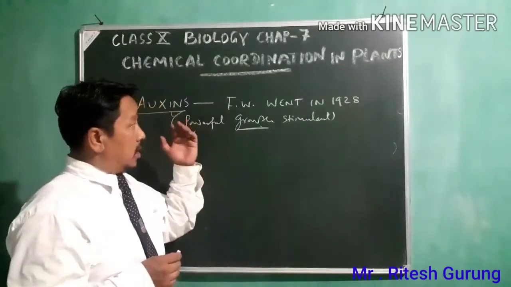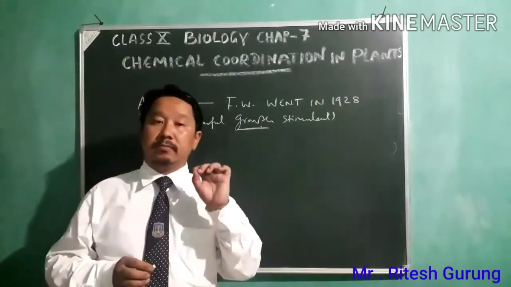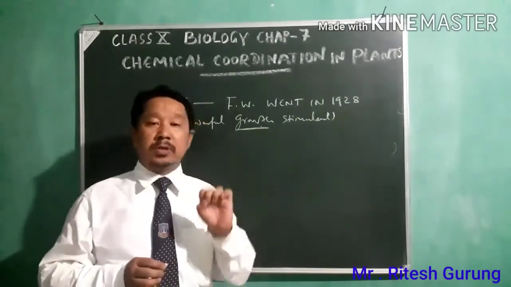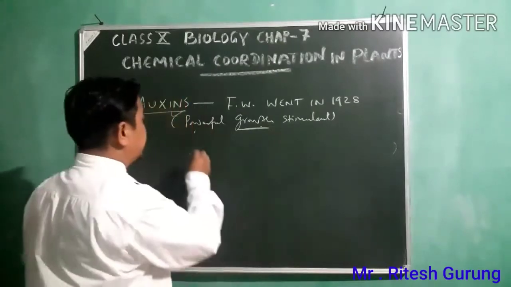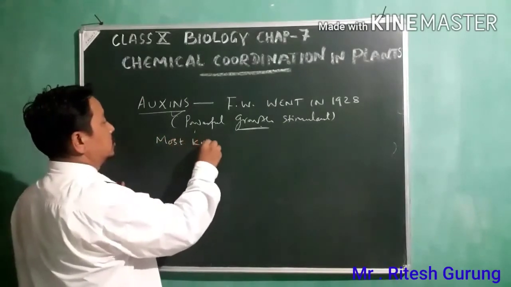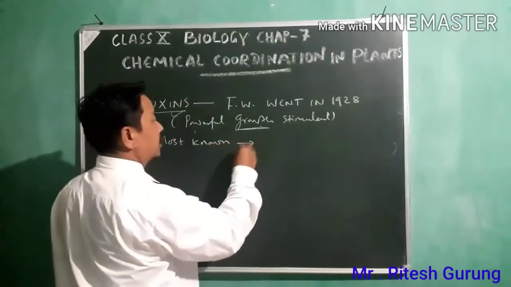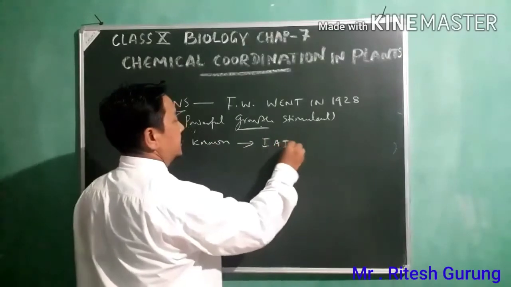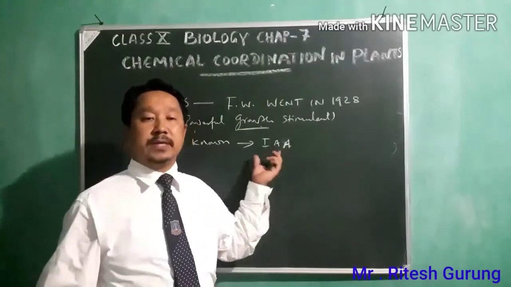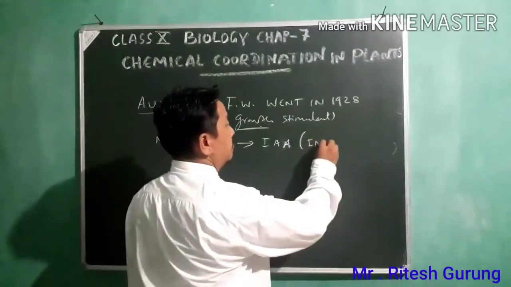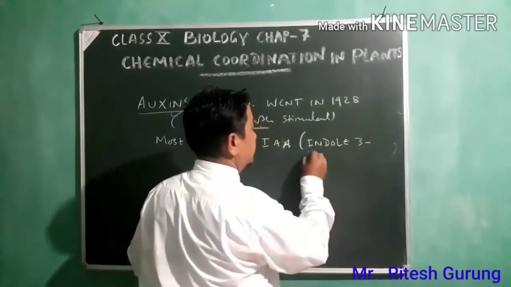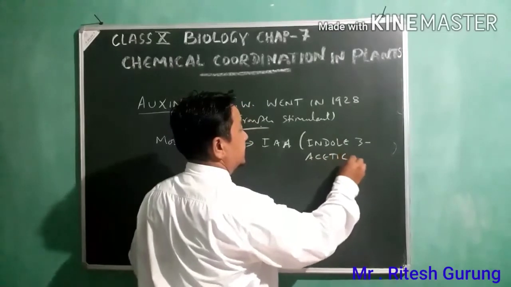Among such many auxins, the most important and best known one is IAA, which stands for indole 3 acetic acid.